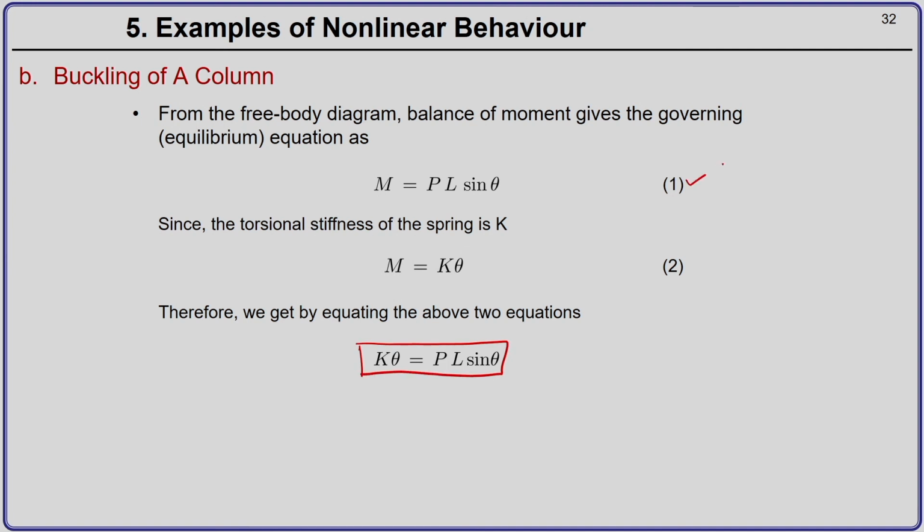Equation 1 is the external moment because of the external forces, and the second equation is the resisting moment because of the torsional spring. For equilibrium, the moment because of the spring should be equal to the moment because of the external forces, which is K theta equal to PL sin theta.